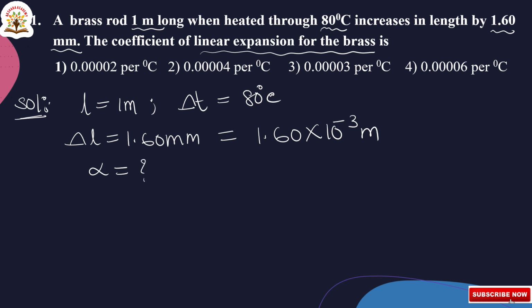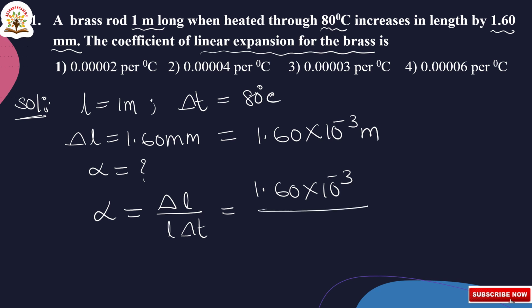Alpha is equal to delta L by L into delta T. Now substituting the values, delta L is 1.60 into 10 to the power of minus 3, L is 1, delta T is 80. So this can be written as 16 by 10 into 80 into 10 to the power of minus 3.